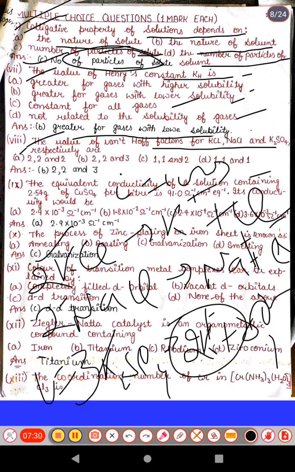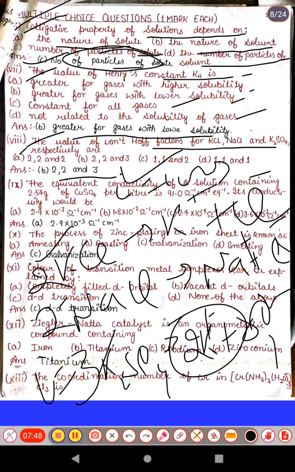So let's see the options. First option 2, 2, 2. Second option 2, 2 and 3. Third option 1, 1, 2. And last option 1, 1 and 1. So the correct answer is the second option, 2, 2 and 3. This is again a most important question, asked again and again.